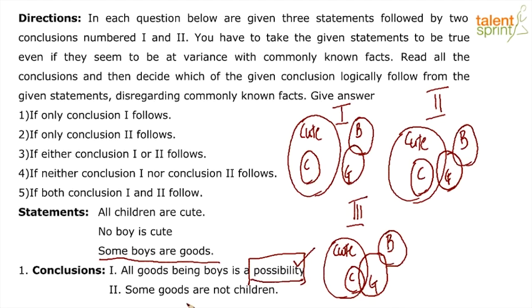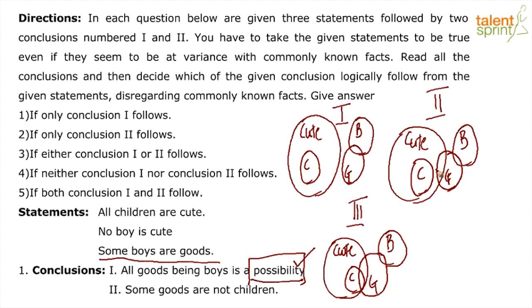Now, some goods are not children. If you look at possibility 1, the situation 1 and 2 that we have chalked out, we can clearly see that goods and children do not share anything common in this diagram.